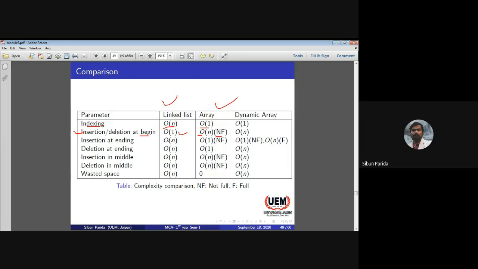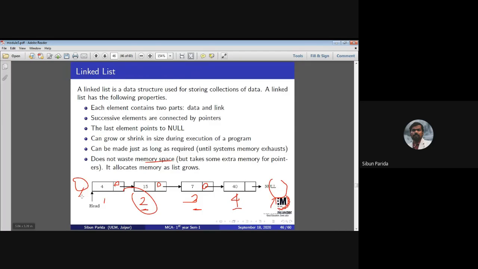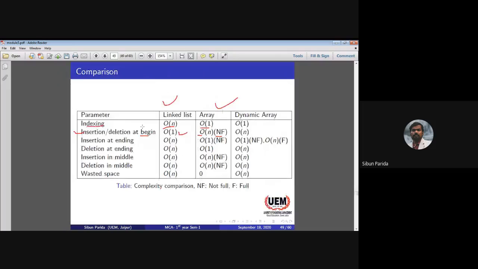Insertion at the ending, in a linked list it is order of n, but in an array it is order of 1. Why is it order of n? Because, as I have discussed, I have to traverse the entire linked list to reach here. But in an array I know the size, so I can go to the last element's index position. Suppose the array has 5 elements, so I can access a of 5 directly. I don't have to traverse 0, 1, 2, 3, 4, whatever elements are present in those positions. But here I have to traverse because this is dynamic. So for insertion at the ending, array is better. Insertion and deletion at the beginning, linked list is better.